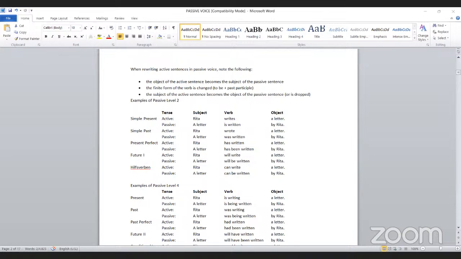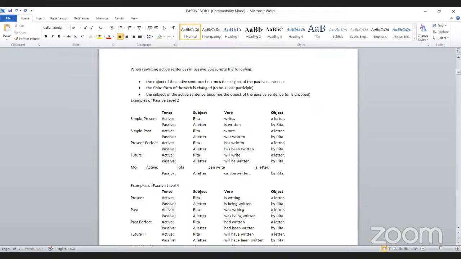And when it comes to future, Rita will write a letter. If you turn it into passive voice, a letter will be written by Rita. And the next one is modal verbs.